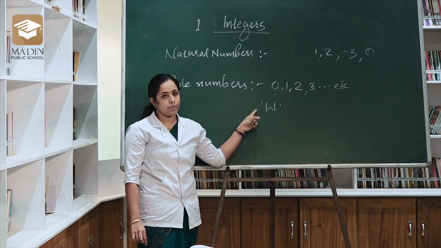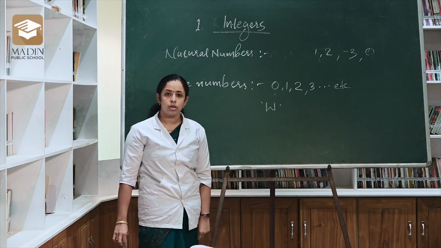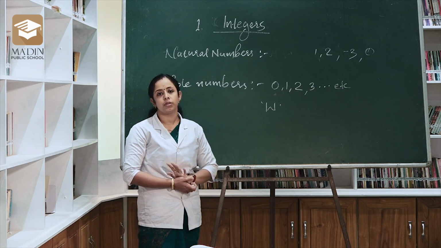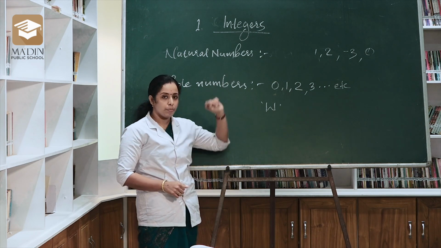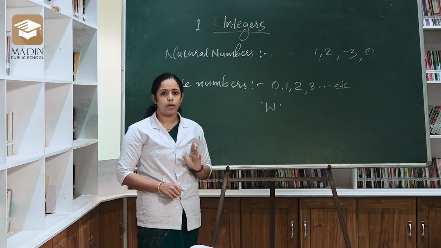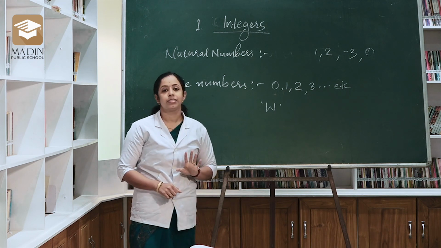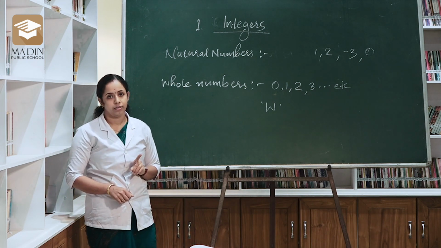Same as, what do you mean by natural numbers? And what is the difference between whole numbers and natural numbers? Natural numbers is normal numbers, that is starting from 1.